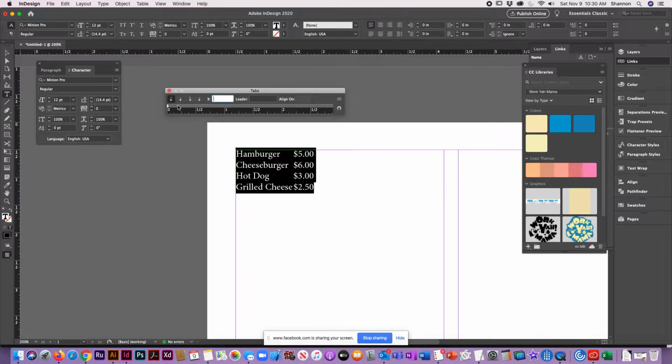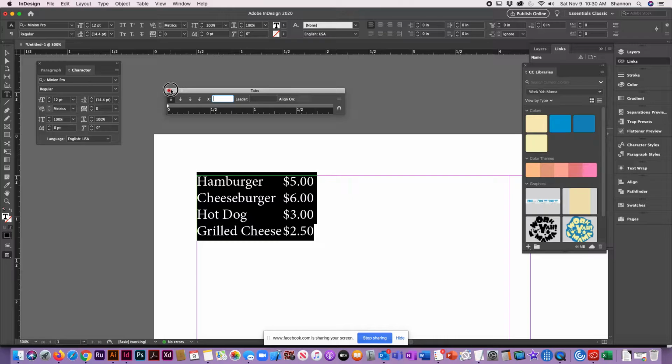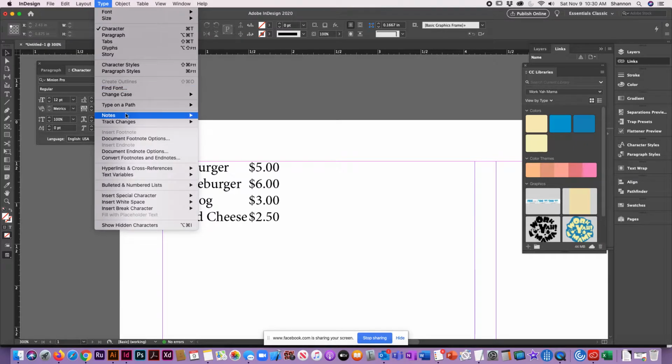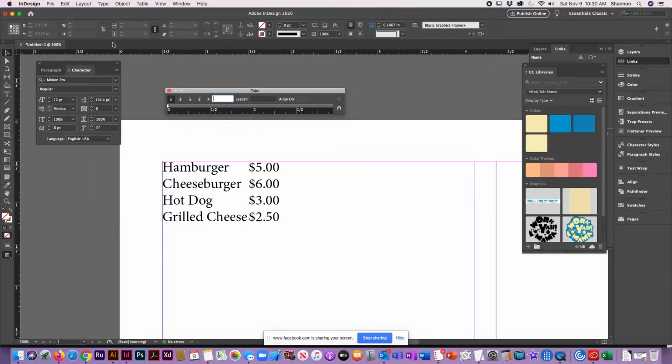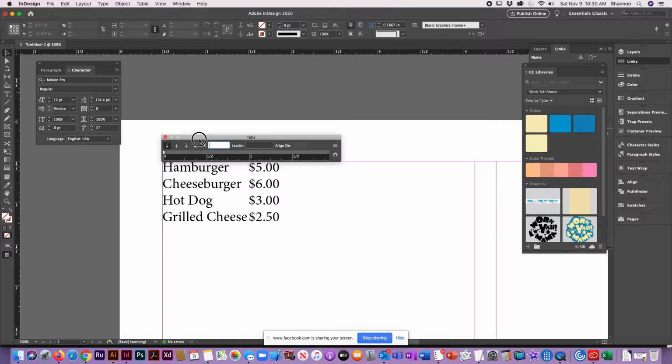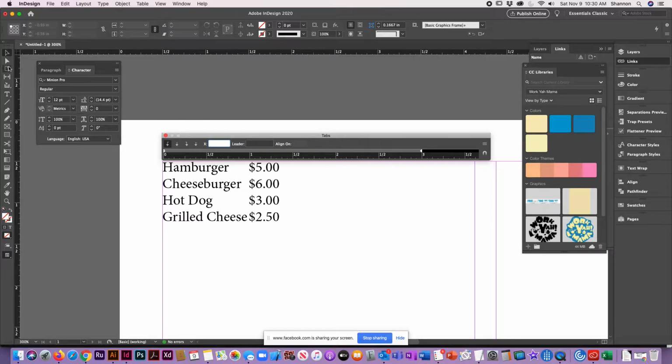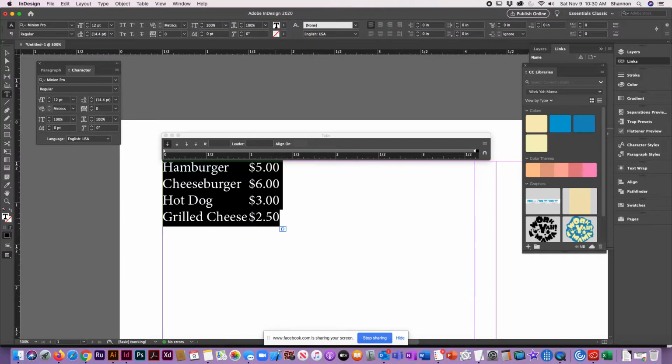Inside of this tabs box, let me just close it out and open it back up again. It's best if you expand it to your whole text box. There we go.